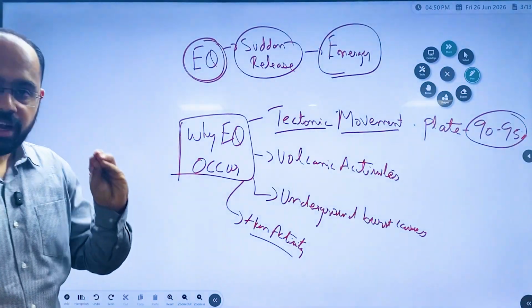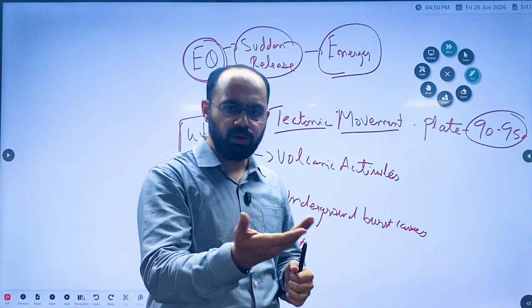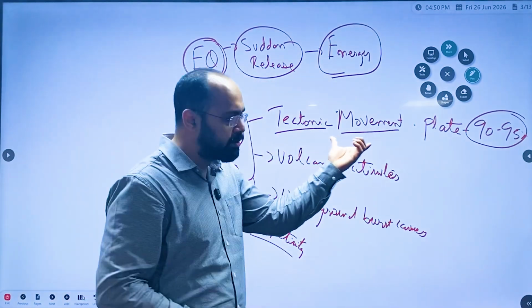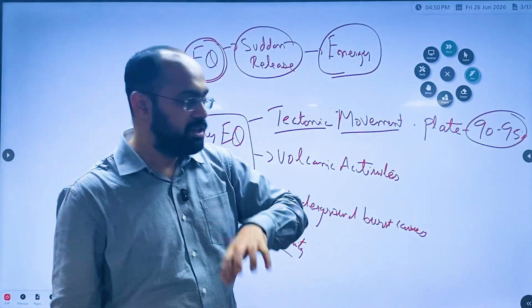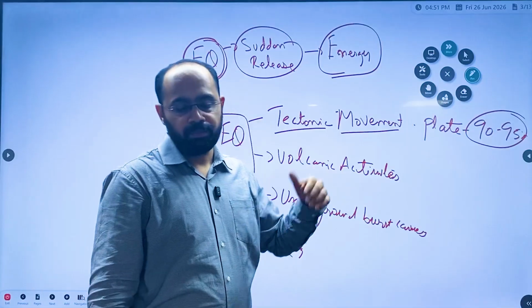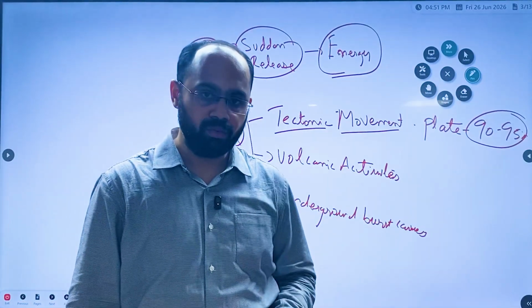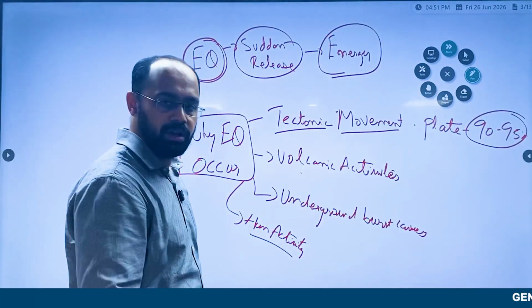Since it is a continuous movement of plates, we'll understand what a plate is also, don't worry. 90 to 95% of earthquakes are due to tectonic plate movement. A violent volcanic burst, or a volcano erupting abruptly, also forms a kind of earthquake.